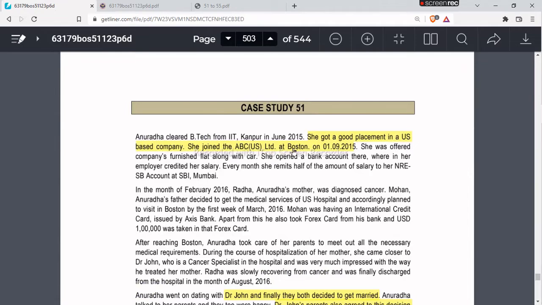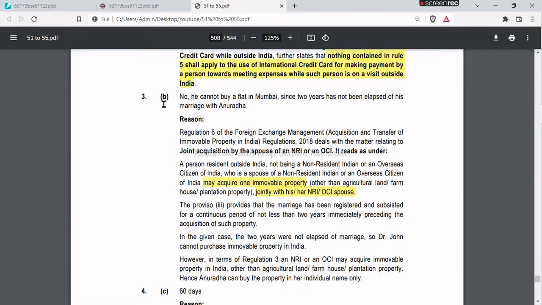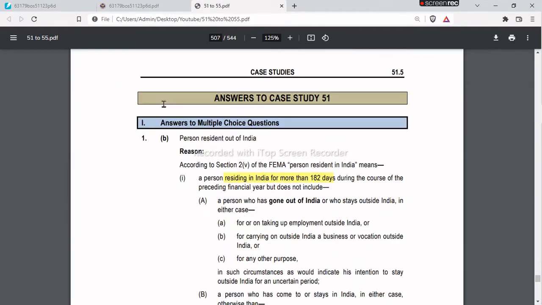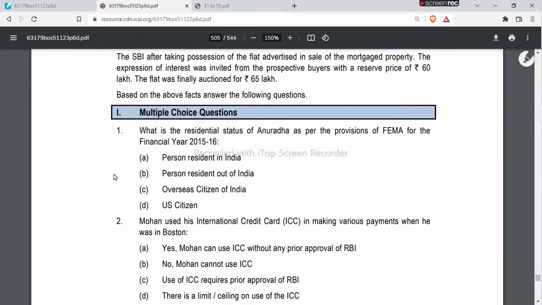She joined the ABC Limited at Boston on 1st September 2015. Okay, so she has lived in India from 1st April 2015 to 31st August 2015. For this we have to see the definition of person resident in India. According to section 2 subsection 5 of the FEMA, a person residing in India for more than 182 days would be considered as person resident in India. Since she has lived only for 153 days, which is less than the minimum requirement of 182 days, she will be considered as person resident outside India.